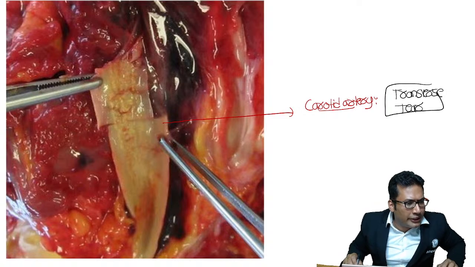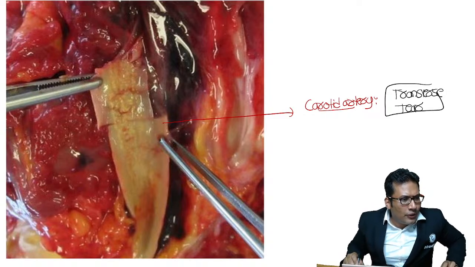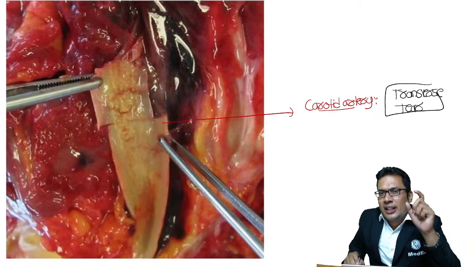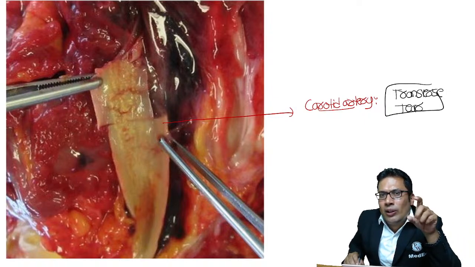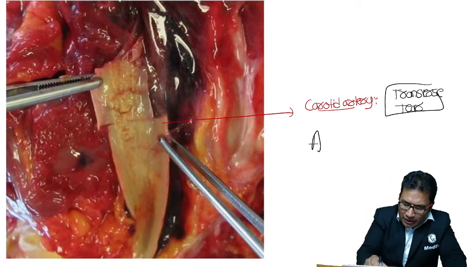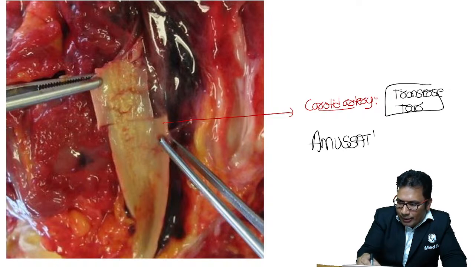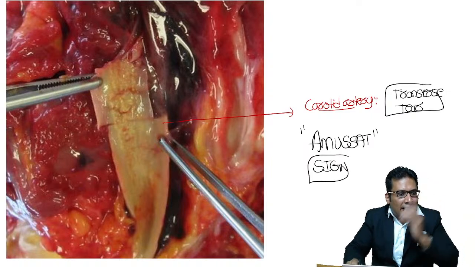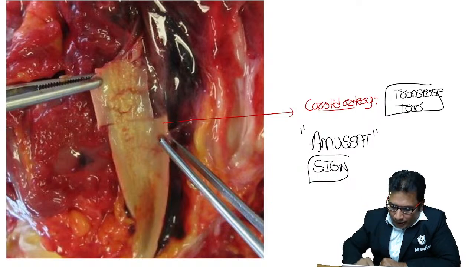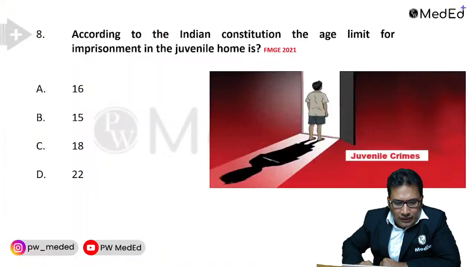Anyone? Can you guess? A transverse tear in the carotid artery, especially involving the intima of the blood vessel, is known as Amussat sign. Amussat sign is the correct answer. This is an extra edge point, remember. So I think this is okay.